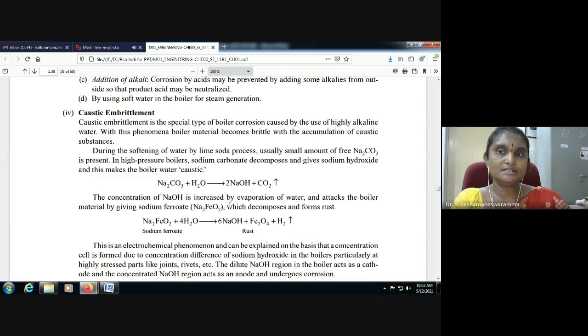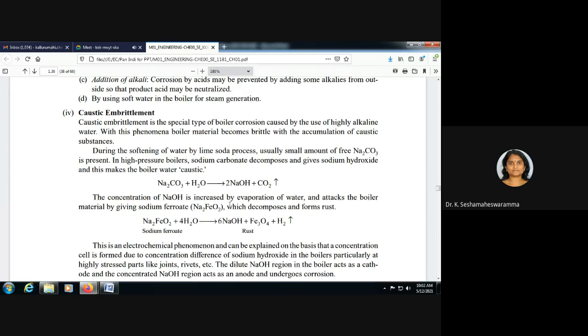With this, the boiler material becomes brittle due to accumulation of caustic substances.